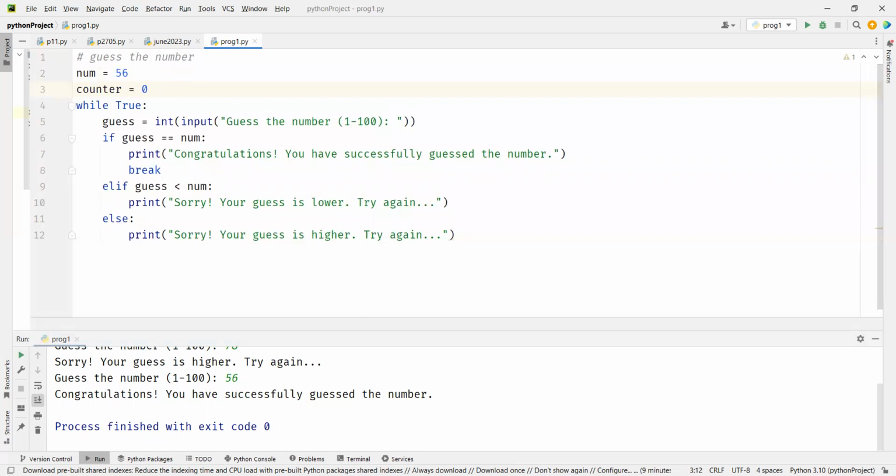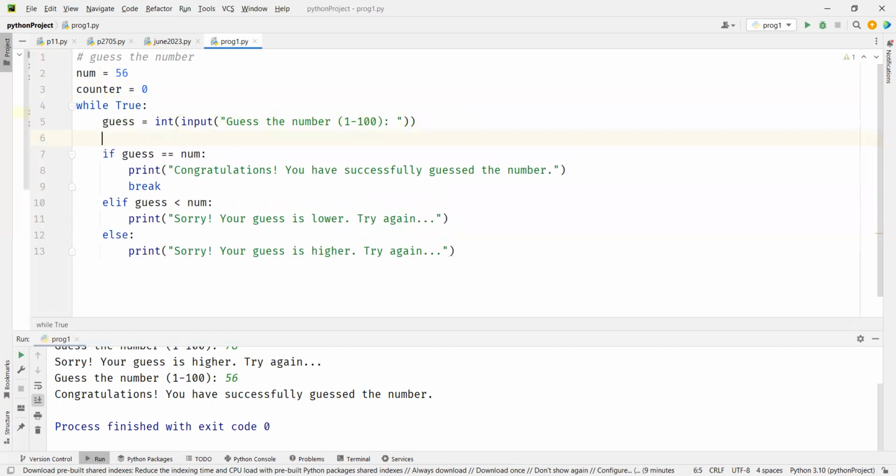And every time you guess, the counter should increase, because every time you're guessing, you're using a chance. That is the number of times you are guessing, obviously. So I'm going to say here, counter equal to counter plus 1.